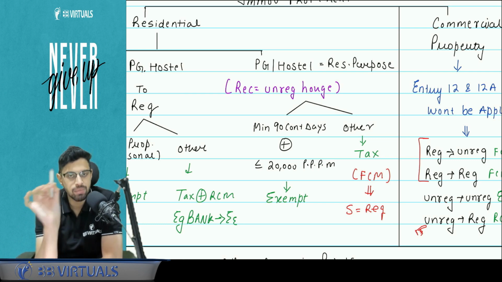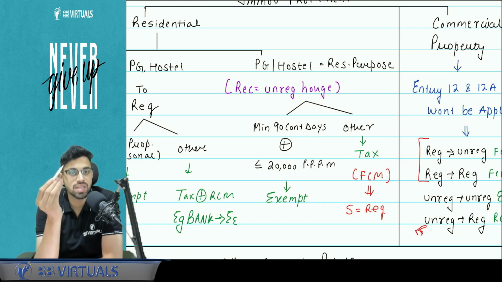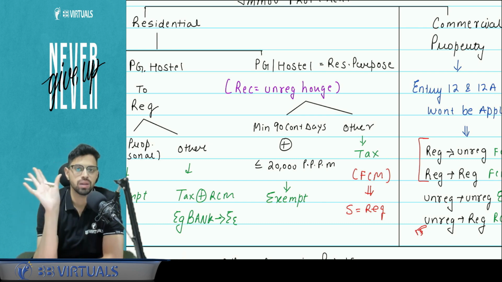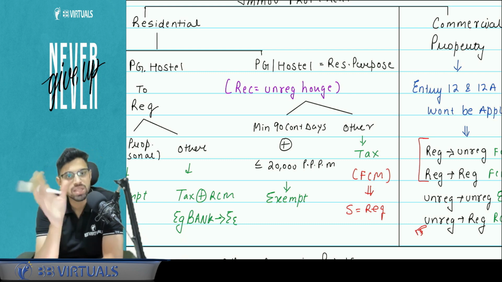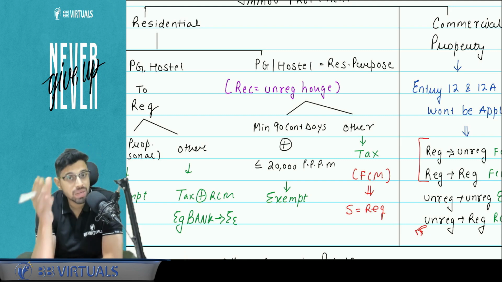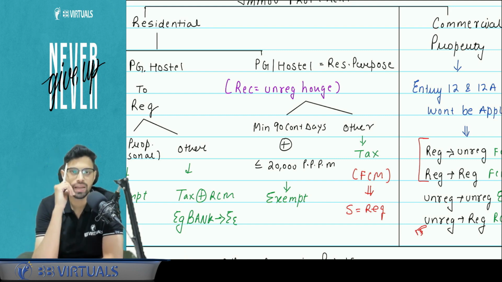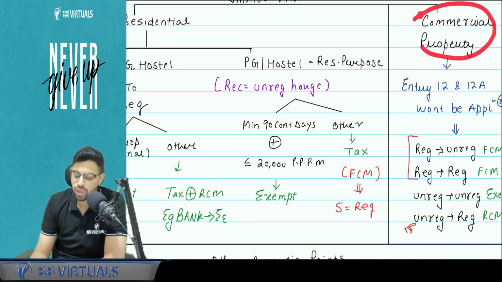The basis of discussion of RCM and FCM is only the type of property, whether it is residential or commercial. It does not matter what the purpose is. When I talk about the RCM FCM question, the purpose is not relevant; the purpose is relevant for chapter number 4 exemption. Is this clear? Now, when I talk about commercial property, no exemption.